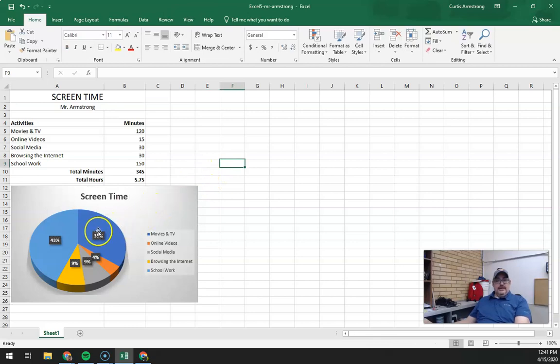All right, guys. When you get to this point right here, save it. You're done with it. Go ahead and submit it. But let me show you just one quick thing. And this is what I think is pretty cool about Microsoft Excel: all of these numbers right here affect this pie chart, and it affects the totals. Okay, so watch how my totals change, and watch how the pie chart changes.